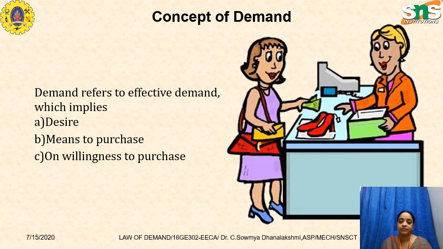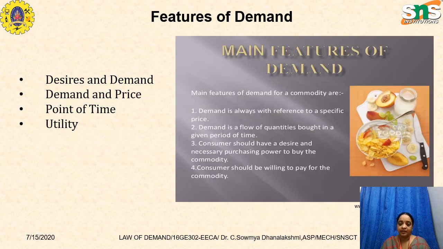Demand refers to effective demand, which implies desire, means to purchase, and willingness to purchase. The features of demand are: demand is always with reference to a specific price. Demand is a flow of quantity bought in a given period of time. The consumer should have a desire and the necessary purchasing power to buy the particular commodity, and the consumer should be willing to pay for the commodity as well.